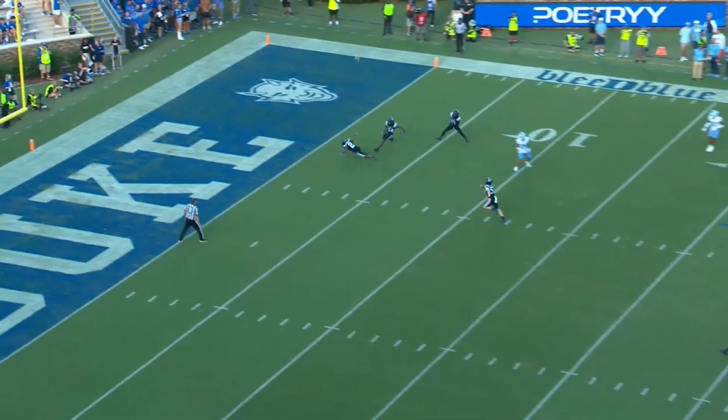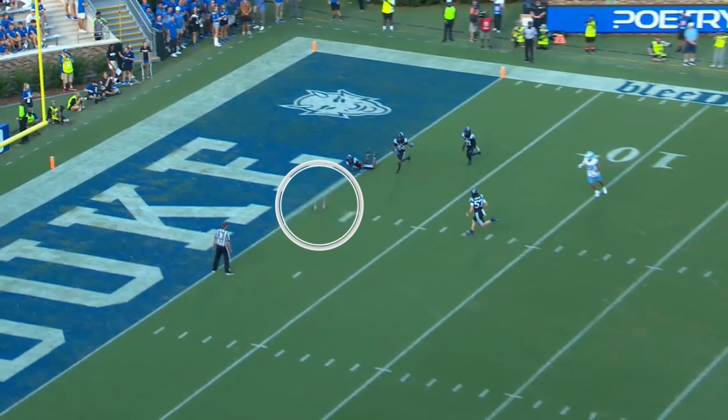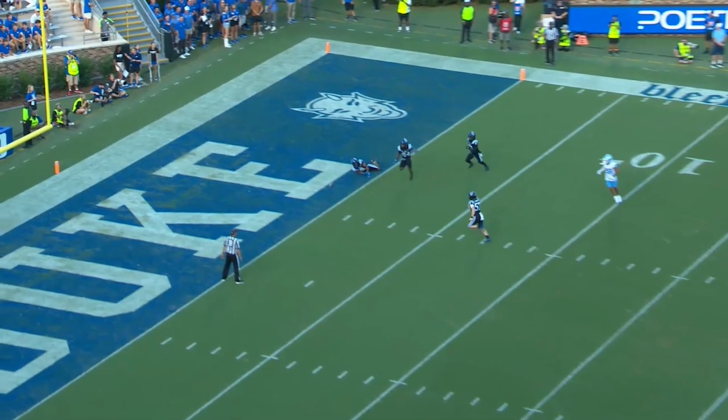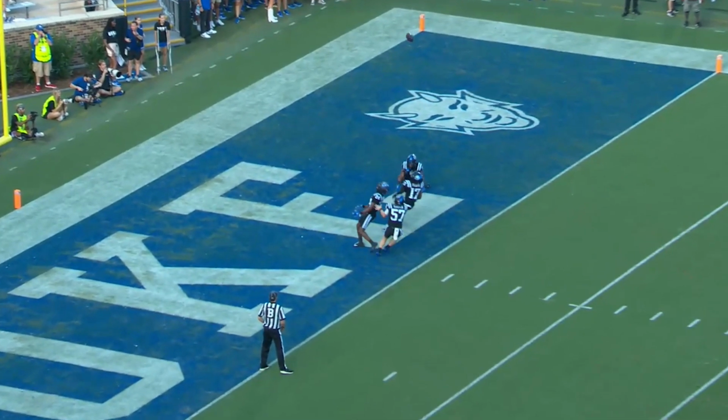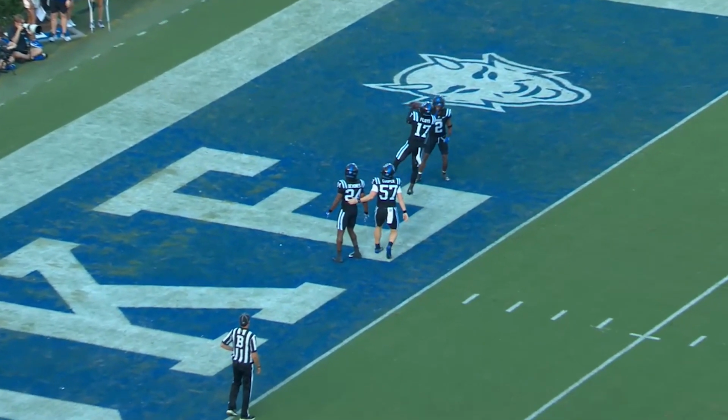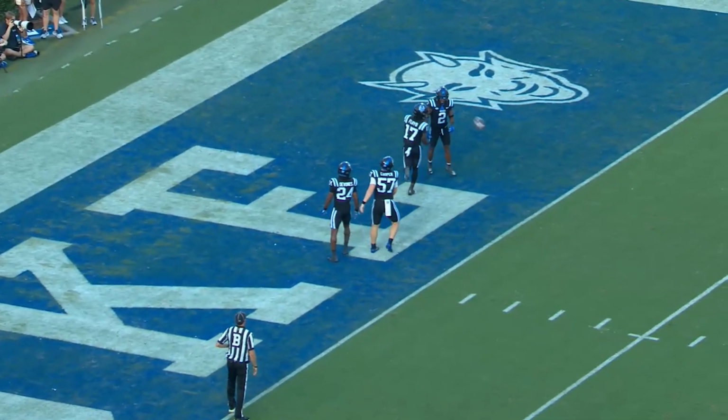First, we see that the punt lands in the field of play, so it stays a live ball. Now, if this ball had landed in the end zone untouched by the receivers, it would be dead immediately and a touchback. But since it landed in the field of play, it's still live. We see the kicking team player, number 17, he's going to bat the ball out of the end zone back into the field of play, and two things happen there.